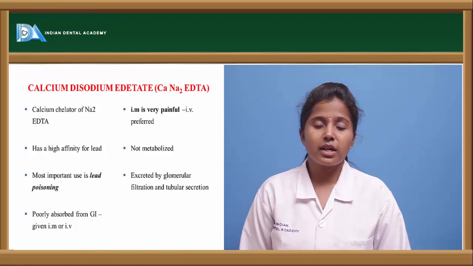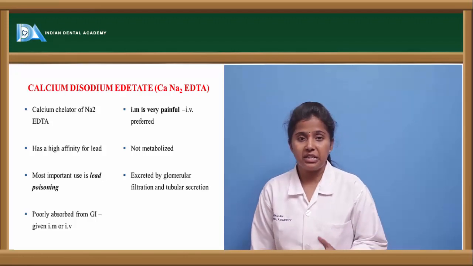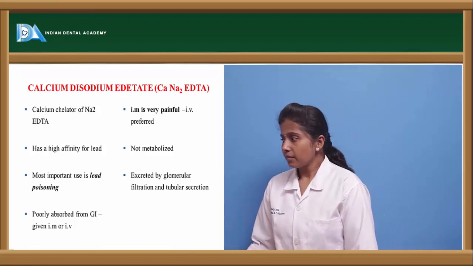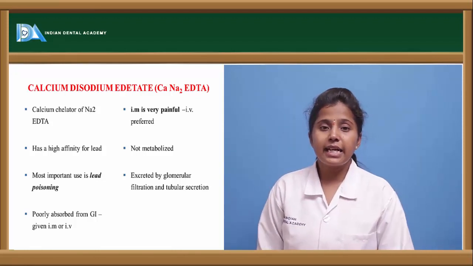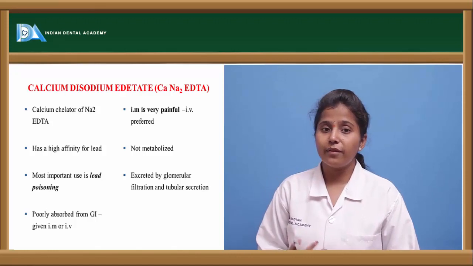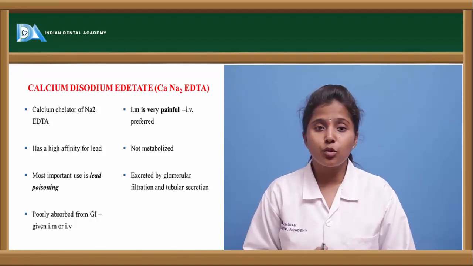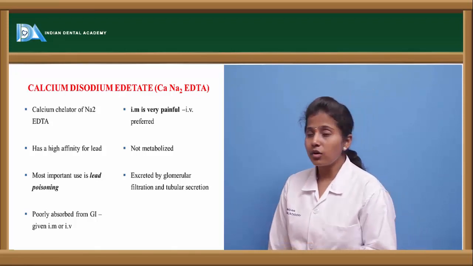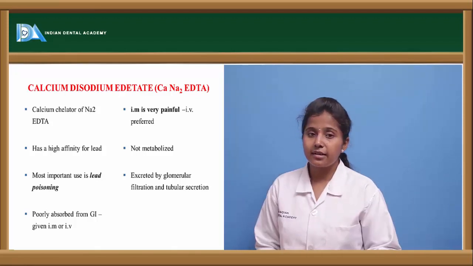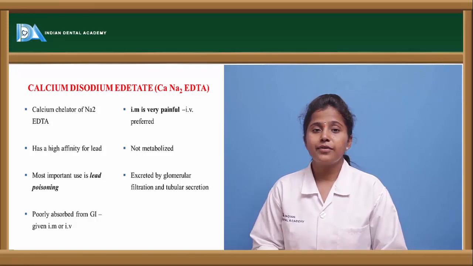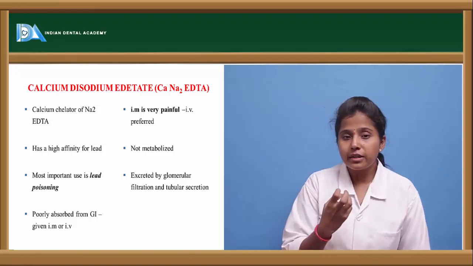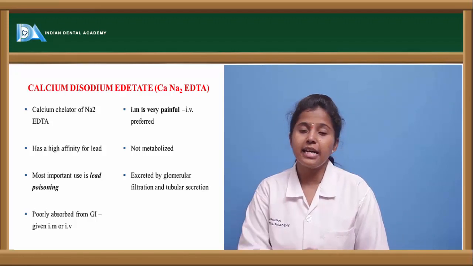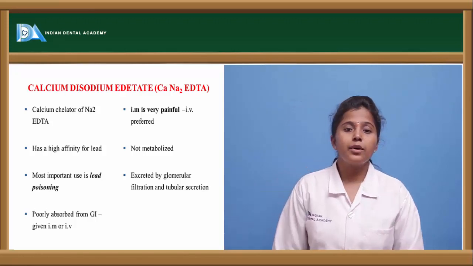There is a small disadvantage of this calcium disodium EDTA. It can't be absorbed in the GIT, and it can't be metabolized. Every drug has to undergo metabolism in the liver, but this calcium EDTA cannot undergo metabolism, and it is excreted through glomerular filtration. In the kidneys, the nephrons can easily filter this calcium disodium EDTA,